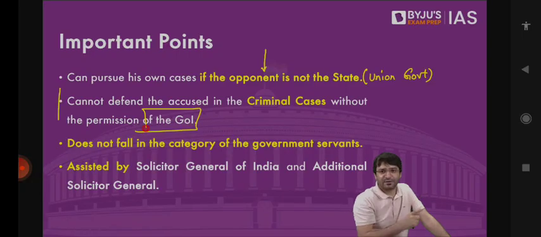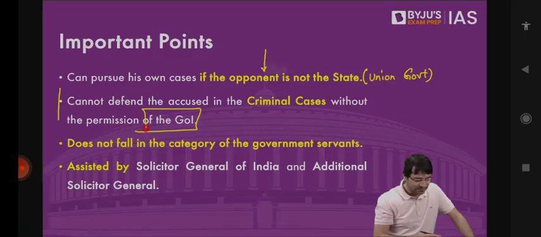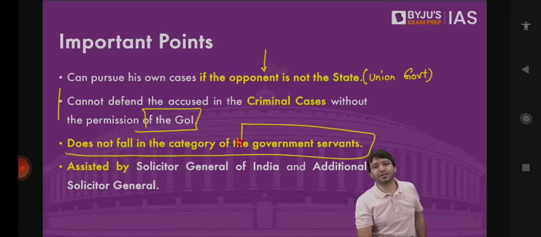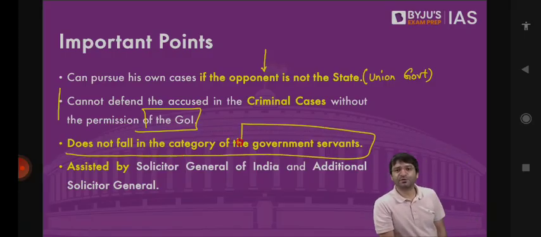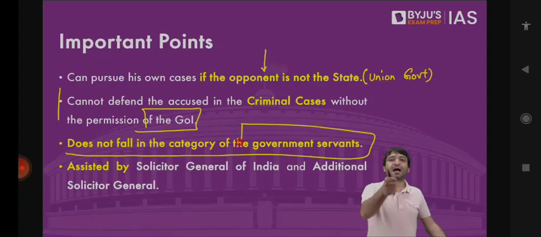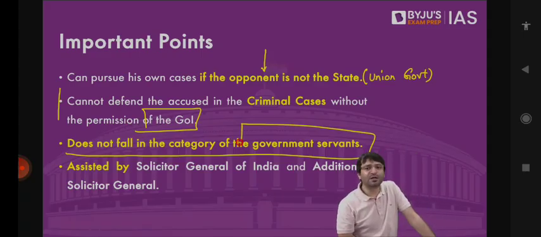But since it's a criminal case, you can't defend the accused without taking the permission of the central government. And it does not fall in the category of government servants. Tomorrow, once you become an IAS officer or IPS officer, you become a government servant, which means the Prevention of Corruption Act will be applicable to you. But the Attorney General is not a government servant, which basically means the Prevention of Corruption Act will not be applicable to him.